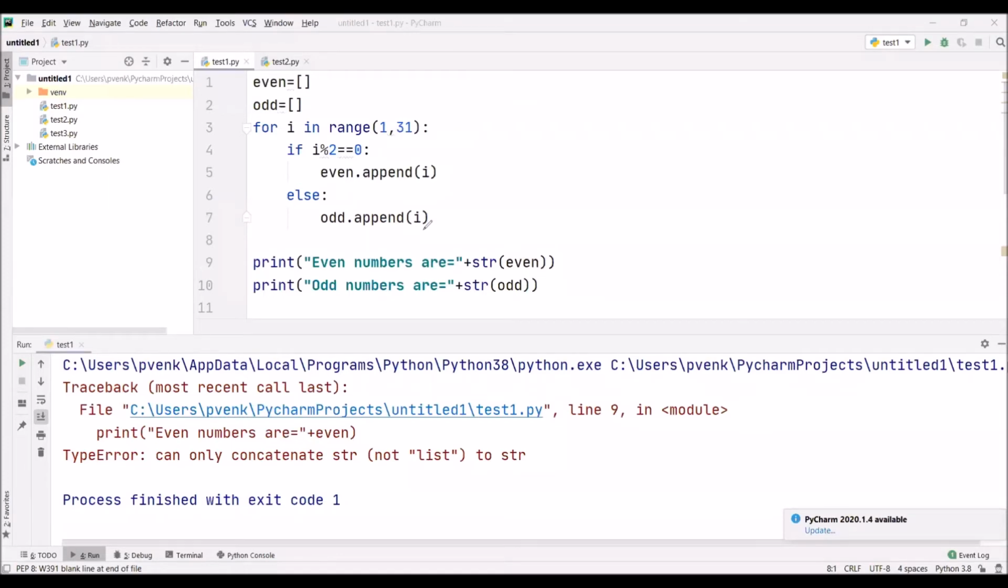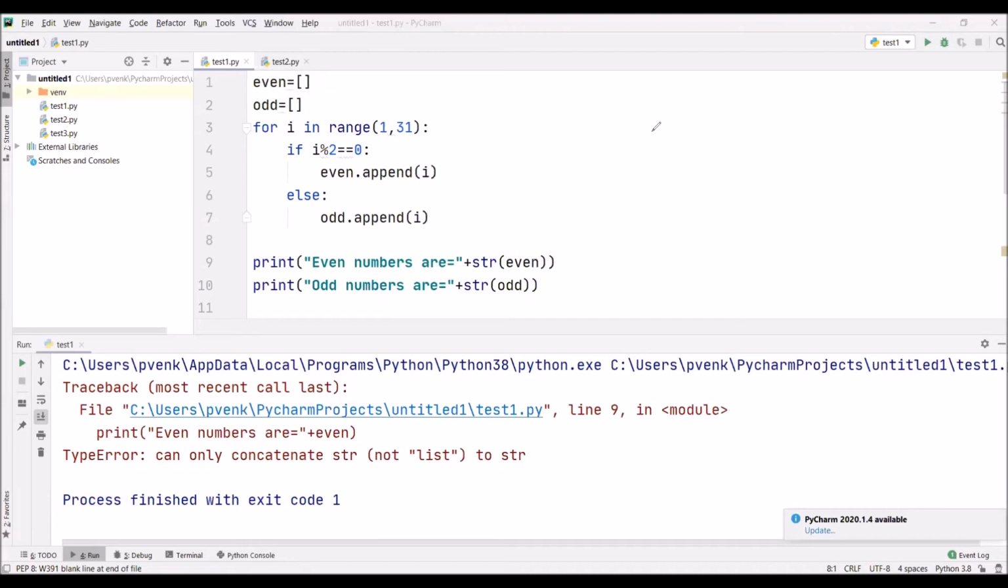Now we want all the values in the even list and all the values in the odd list. So we are writing print, even numbers in double quotes. Because the values in the even list are integer numbers, we want to print even numbers are equal to, and all the values. But we cannot concatenate a string with an integer. So we are writing even numbers are equal to, this is a string, and we are typecasting the list even to a string. So when we are typecasting, the even numbers are printed.